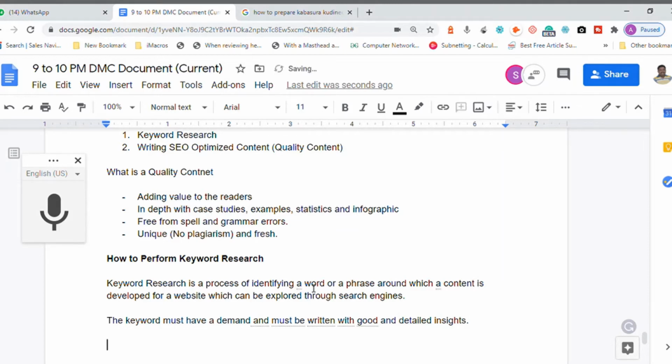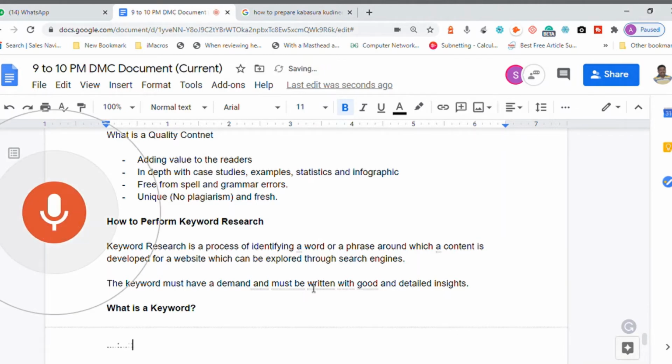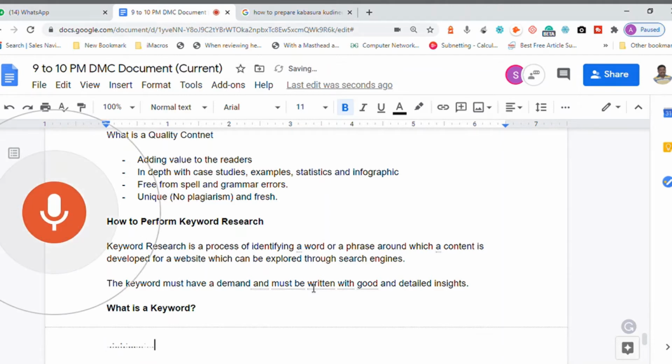So we need to understand one more thing. What is a keyword? A keyword is a phrase or a word. It is taking a little delayed, let me try again. A keyword is a word or a phrase.